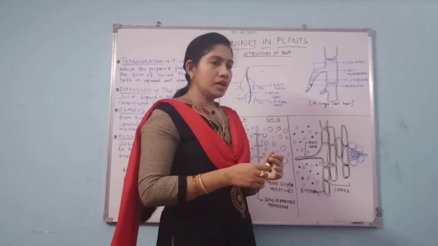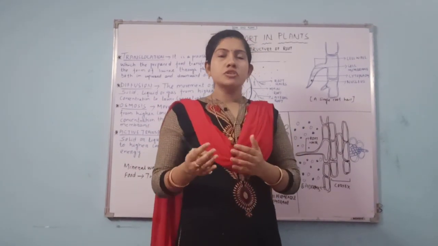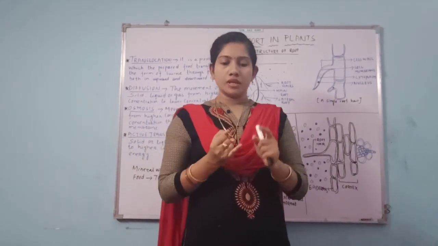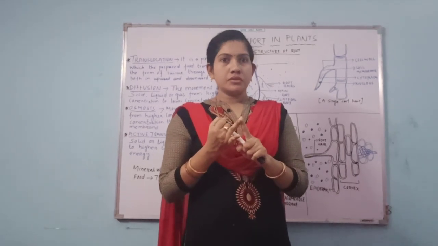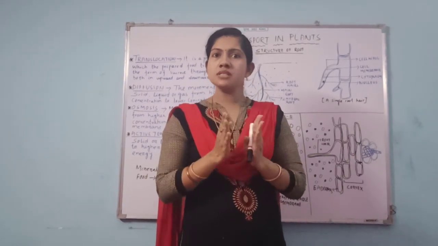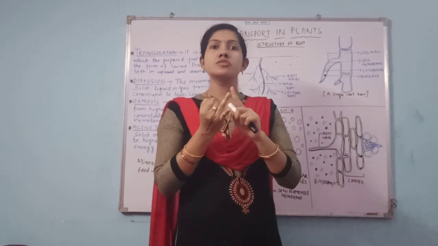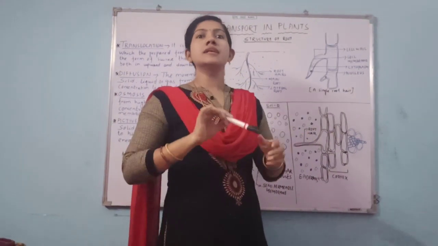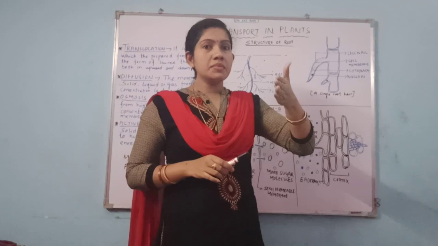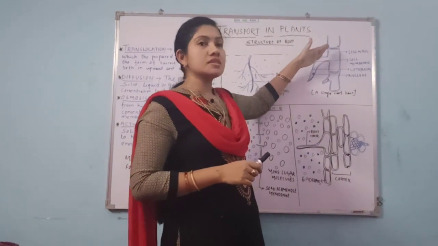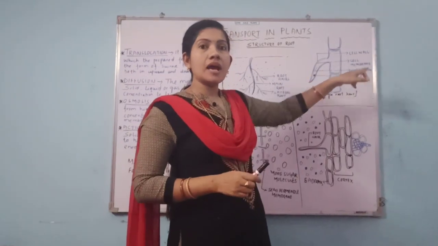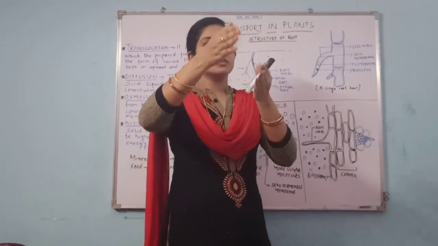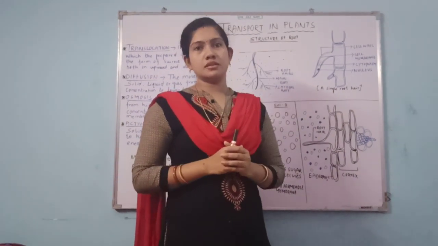Okay. So here we are talking about permeability. What will it allow? When it absorbs, it may absorb two things, water and minerals. So root hairs will absorb two things from the soil. What? Water and dissolved minerals. So the cell wall allows both water and dissolved minerals, but the dissolved minerals are restricted in between the cell wall and cell membrane because the cell membrane is semi-permeable. So they will allow only water and restrict the movement of dissolved minerals.